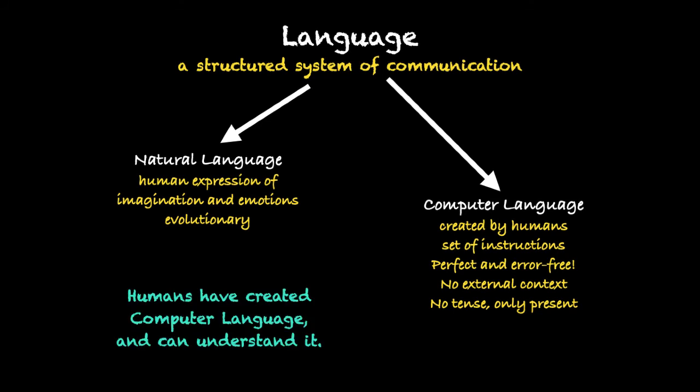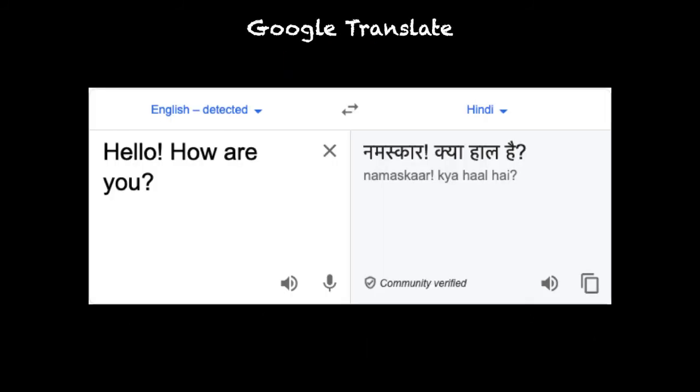So now humans are the ones who have created this computer language and also definitely understand what they have created. However, is the reverse also true? Do computers also understand human language the way humans understand computer language? For example, if we take Google Translate, on the left hand side of your screen you see a sentence in English and on the right hand side you see a sentence in Hindi. This translation was done by a computer on its own. But does this computer really understand these words? Does it understand what hello means? Does it understand what is meant by this question, how are you?